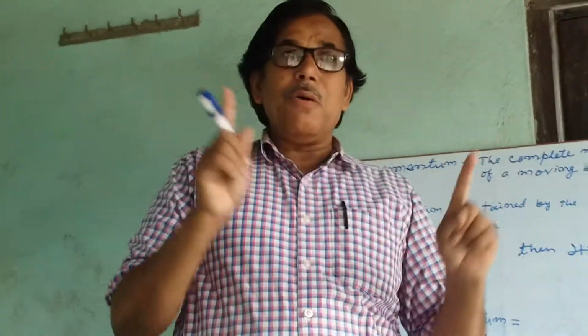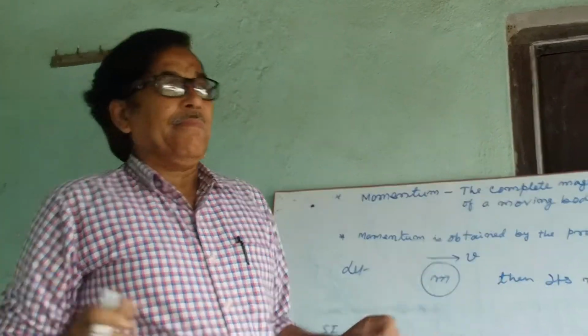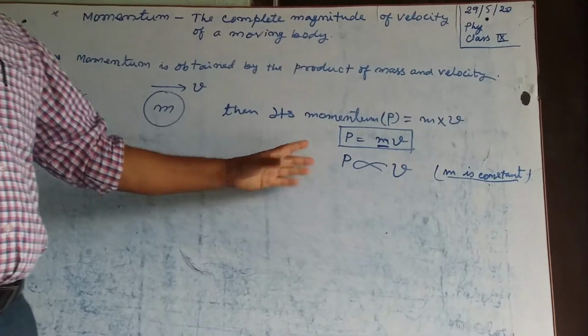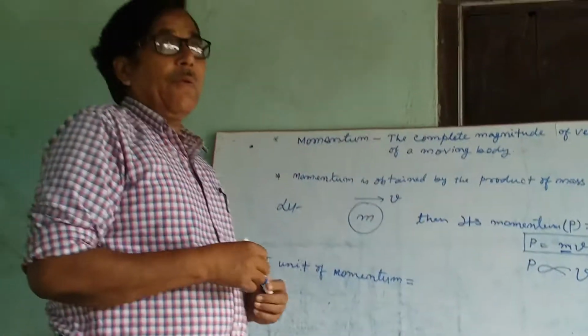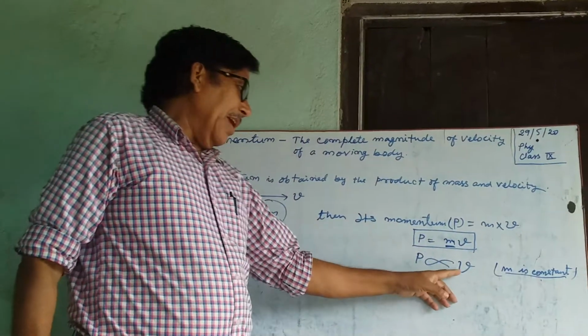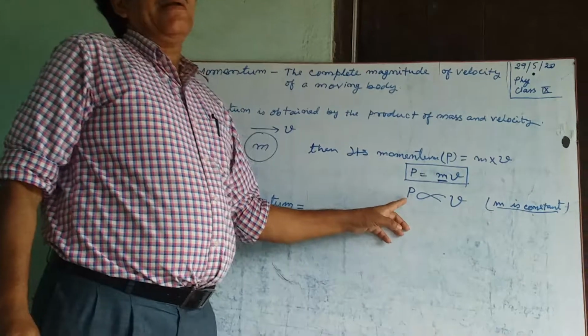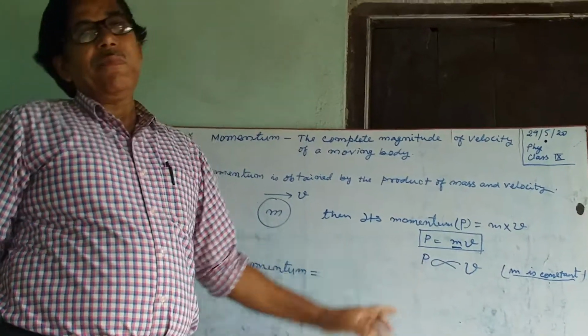Mass cannot be changed. It always remains the same. Thus, for any particular body, the momentum depends on its speed. If the speed increases, momentum will increase. If the speed decreases, the momentum will decrease.